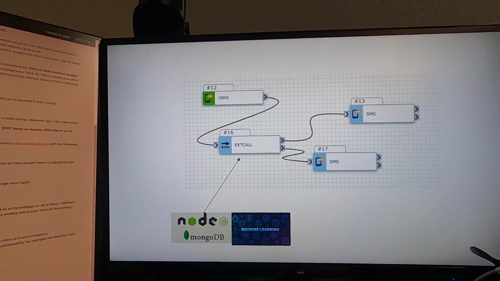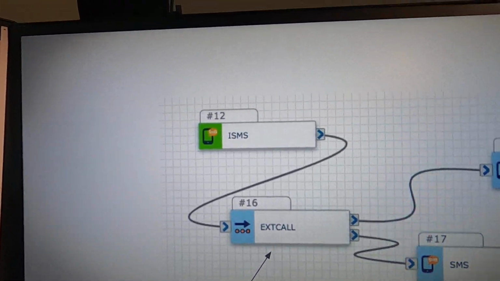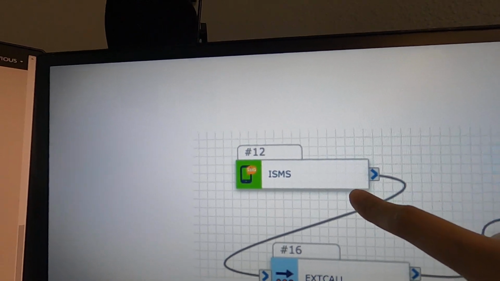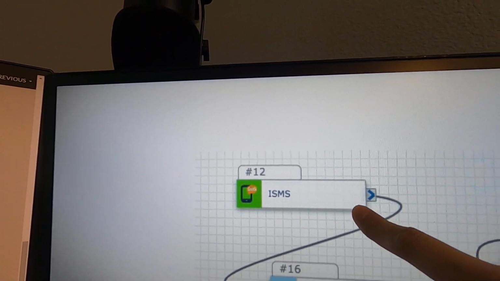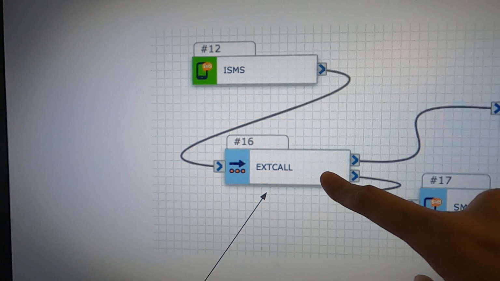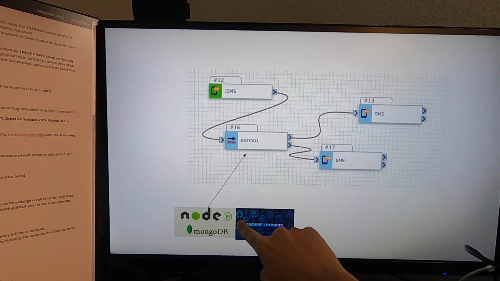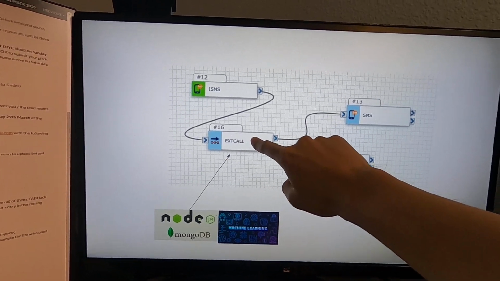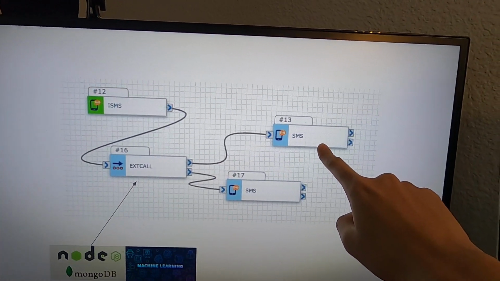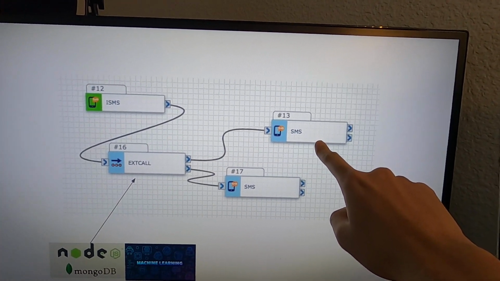To give you a better overview of how it all gets hooked up, we have the SMS inbound notification that goes to our phone number. This calls an external API call over to our server that provides the data set to then ping back over to the notification that you get via the response.